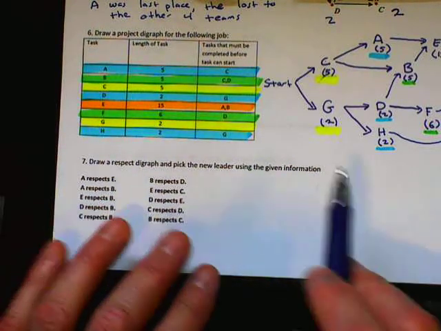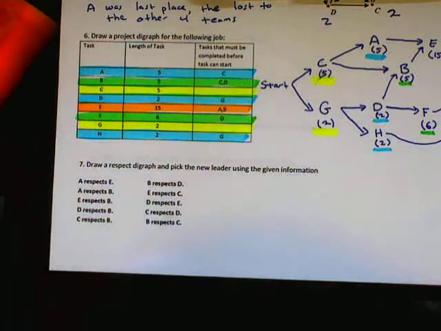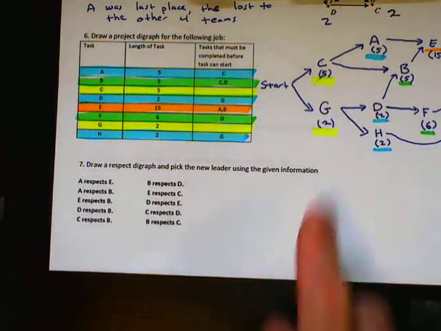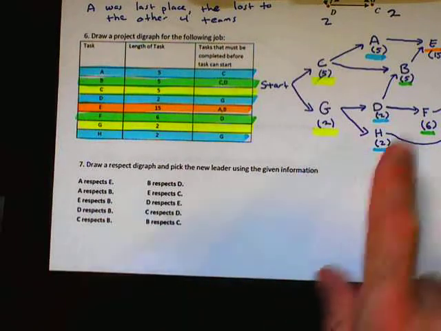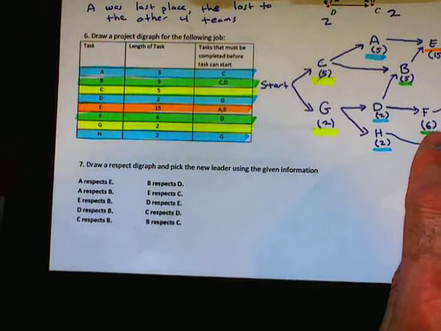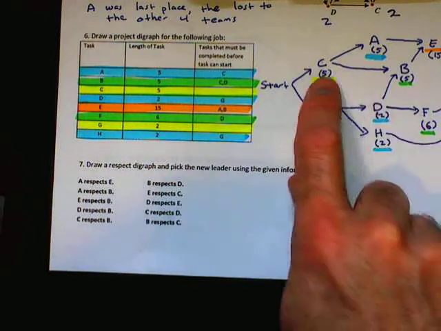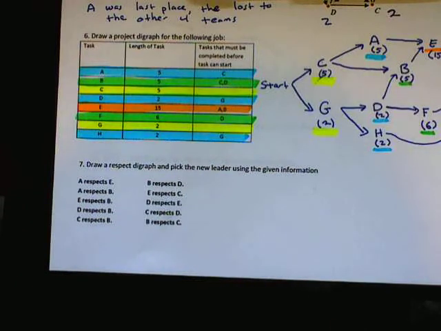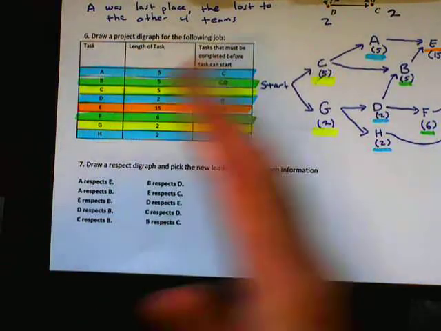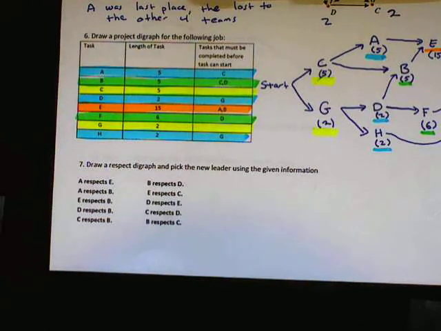In my flow chart, yellow had no prerequisites. Blue had only yellow prerequisites. Green actually only had yellow and blue prerequisites. And orange had a green prerequisite. So those were the only way that we could go through that.